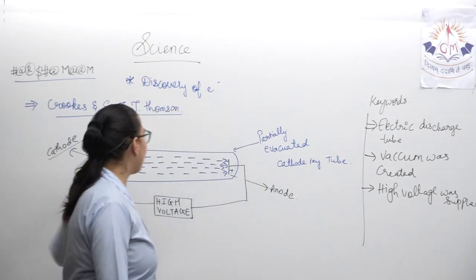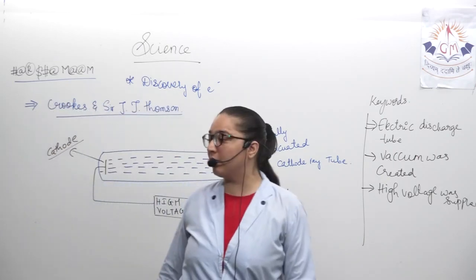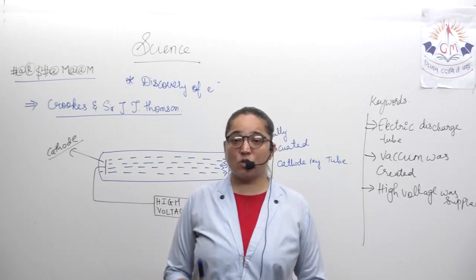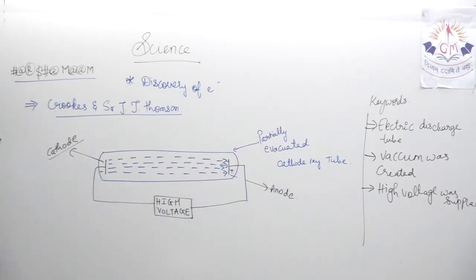Okay? Quickly draw this diagram, note down these keywords. I'm giving 2 minutes time. After that, we'll move further on the properties of the electrons. Be quick and note it.